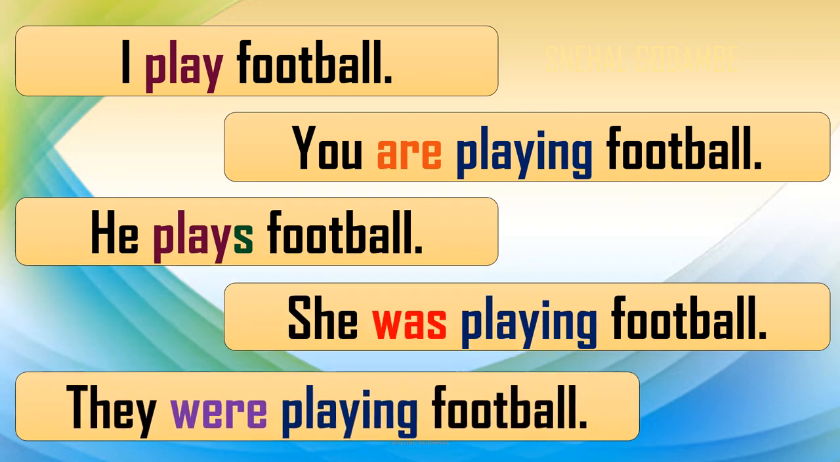She was playing football. Was is the past tense of is, right? So here the verb has been changed according to the tense also. The next sentence, they were playing football. Here we have kept the past tense, but we have changed the person. Now it is plural, not singular. So again the verb has been changed into plural. So in this way, the finite verb changes with the person, the number or the tense.